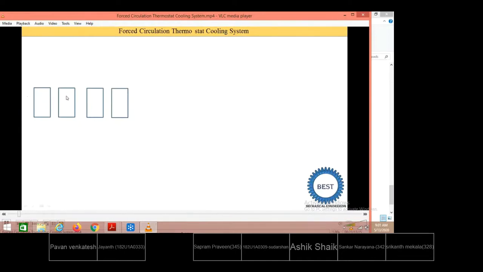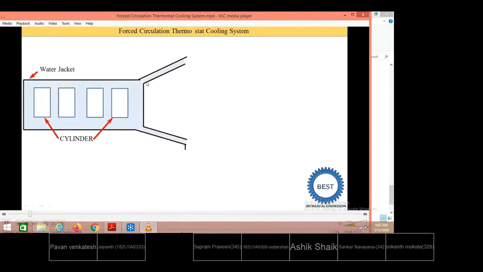So this is the cylinder. This is a four-cylinder engine, and outside of the engine cylinder a water jacket is provided. This is the outer part of the engine, and the water jacket surrounds the cylinders. This water jacket is completely filled with water. When this water is heated, it is supplied to the radiator for cooling. This is known as the upper hose connection, and this is the lower hose connection. This is the complete radiator.